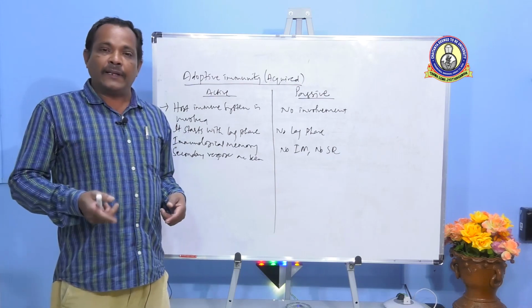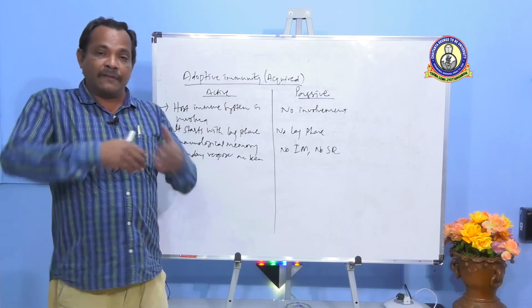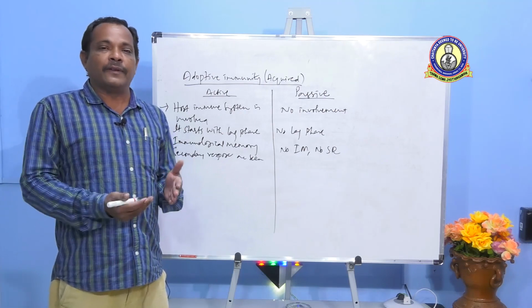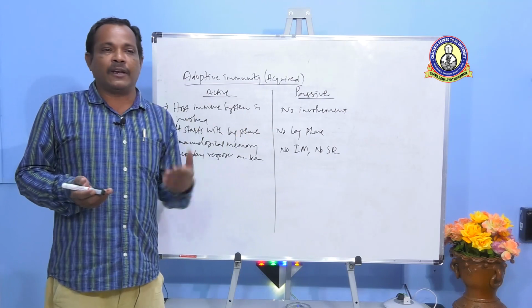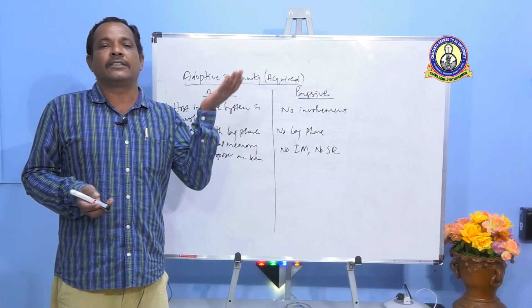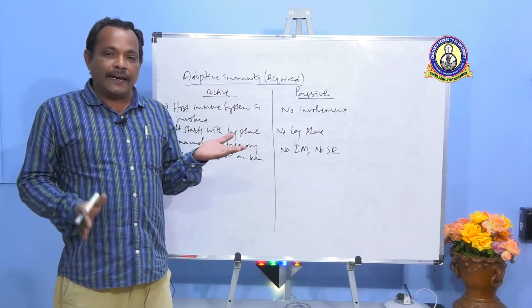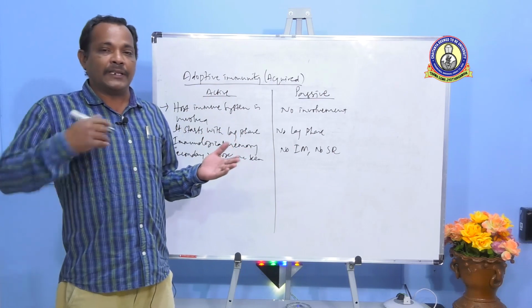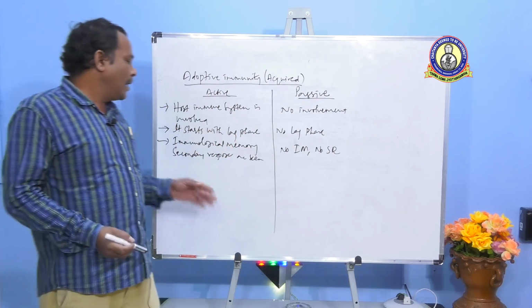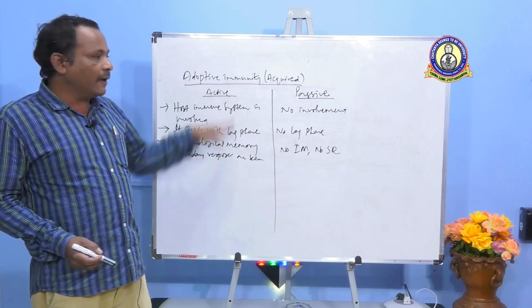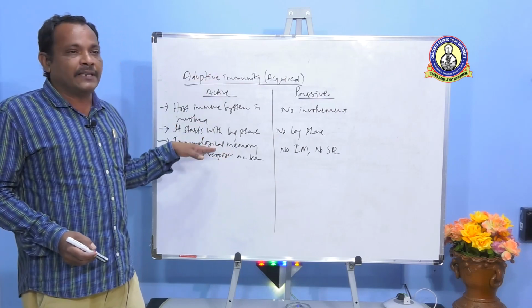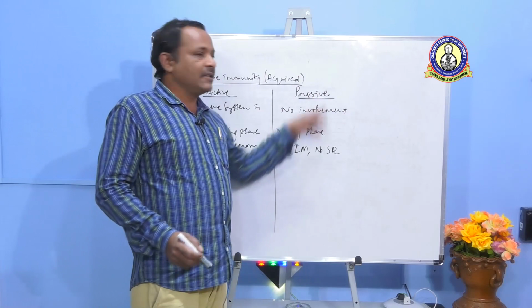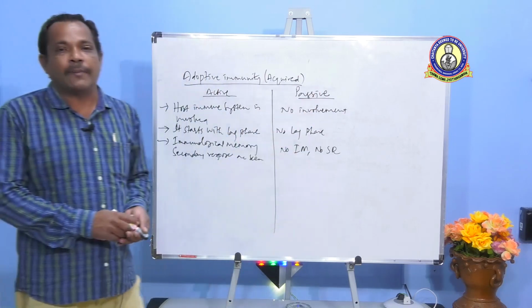And when the same antigen enters your body for the second time, the way your immune system responds to it is called secondary response. There is a lot of difference between primary response and secondary response. In primary response, a very small number of antibodies are produced against a disease causing agent, while during secondary response, the number of antibodies produced is very high. This happens more quickly also, and this is seen in active immunity, when the host immune system is involved. You can see primary response and secondary response. There is no primary response and no secondary response in the case of passive immunity.